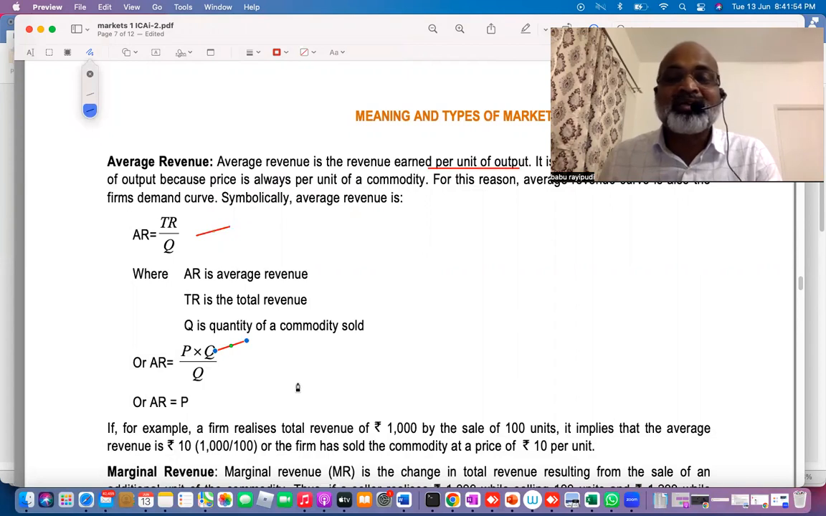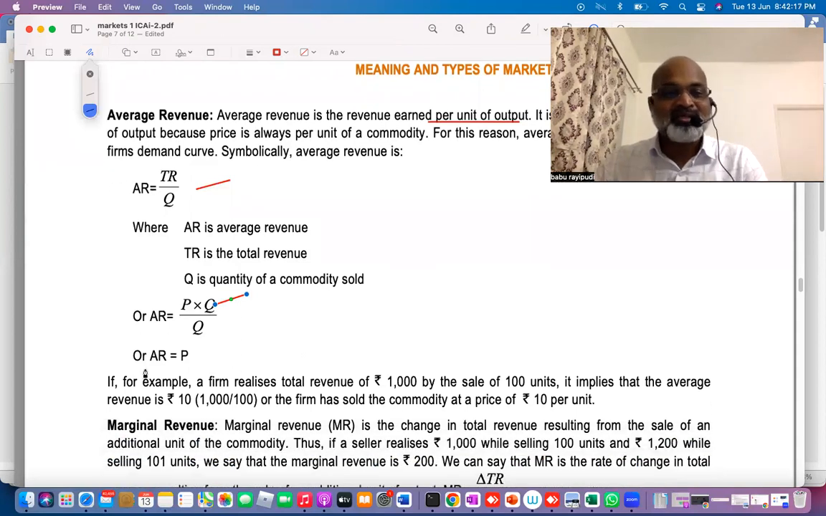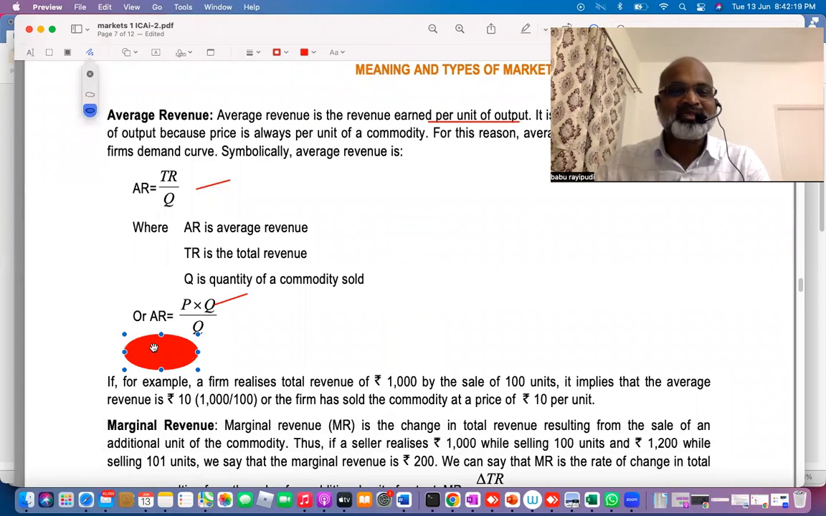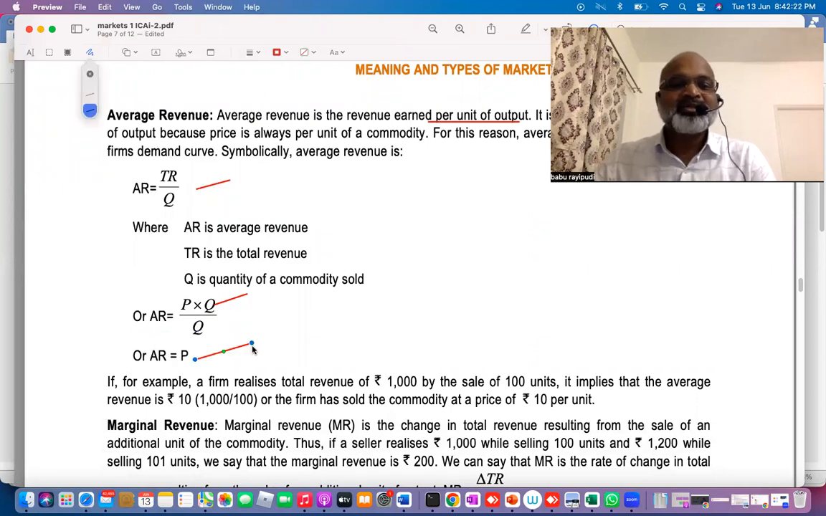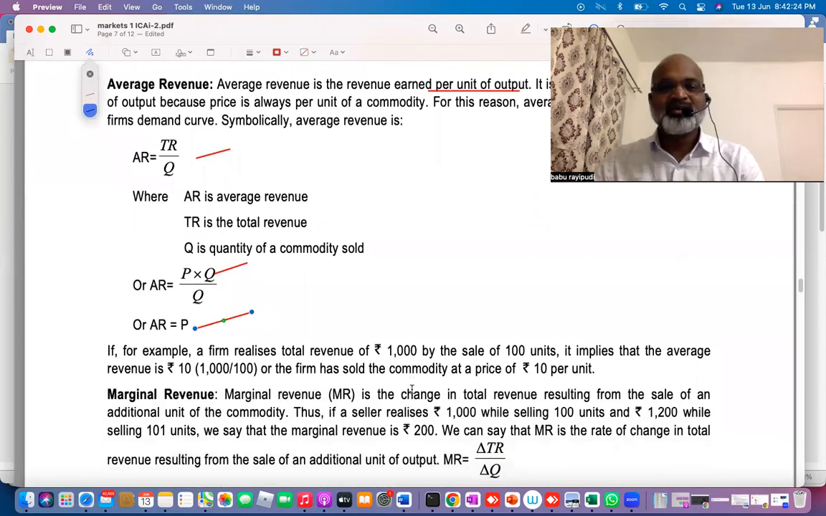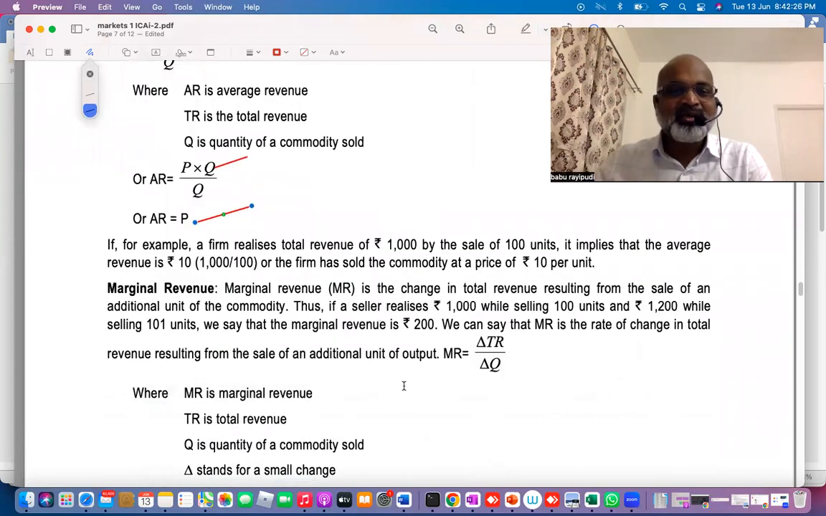What you earn on a single unit is also called price. If I charge 10 rupees on a single unit, I will earn only 10 rupees. So what you earn on a single unit is definitely what you charge on a single unit. That is why AR is equal to TR by quantity, which is P into Q divided by Q. So AR is nothing but price. Simple, clear? Now next one, marginal revenue.